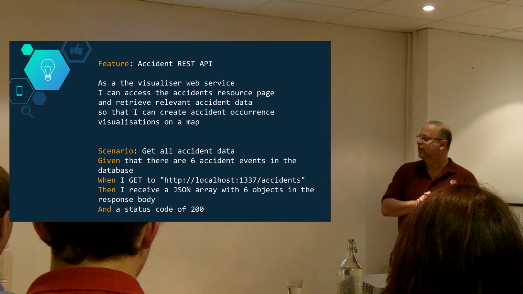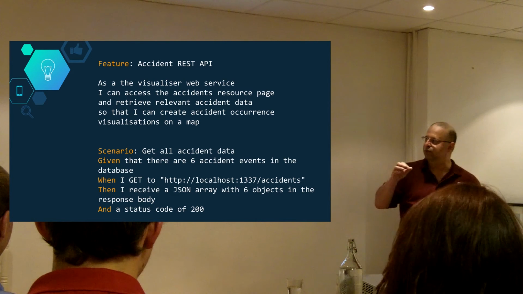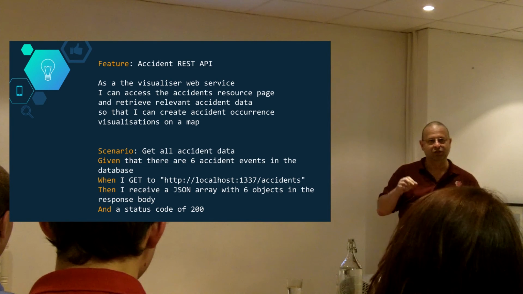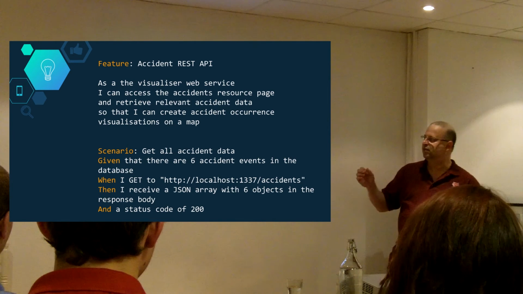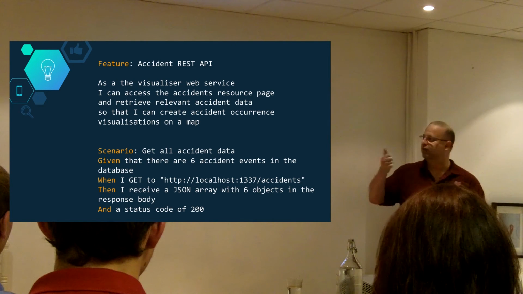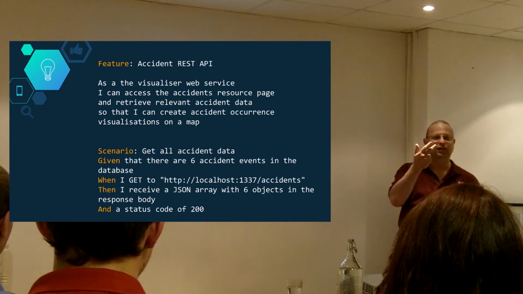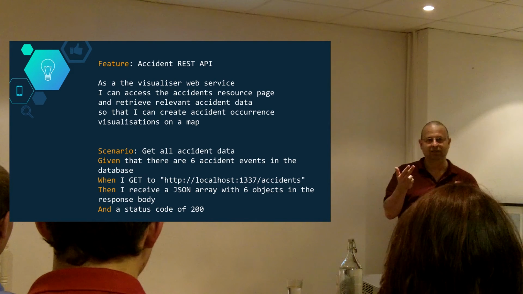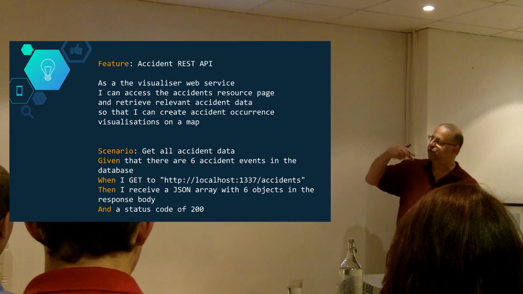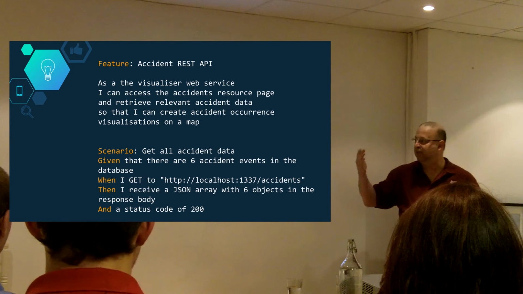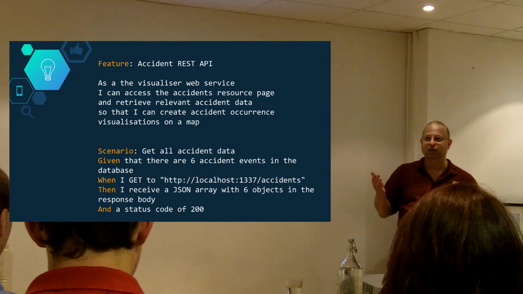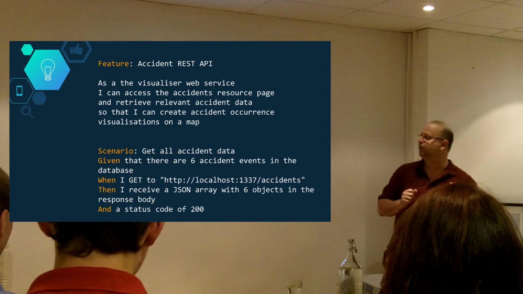Okay? And as you can see, the scenario is still in English, but it's structured. It's got a certain structure to it. It's given a precondition, when an action happens, then expect a result. So it's precondition, action, result. So as you can see, a feature is just an English written file, but structured in a certain structure.